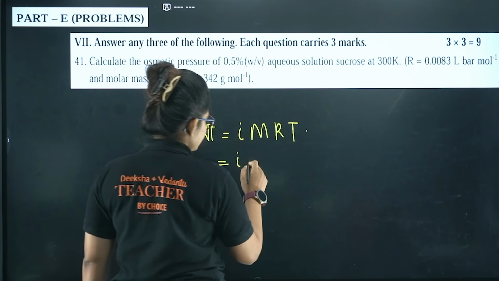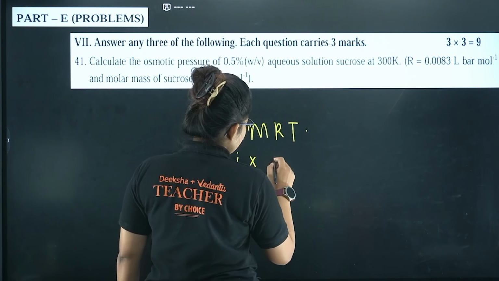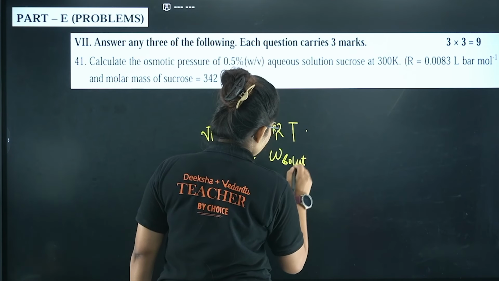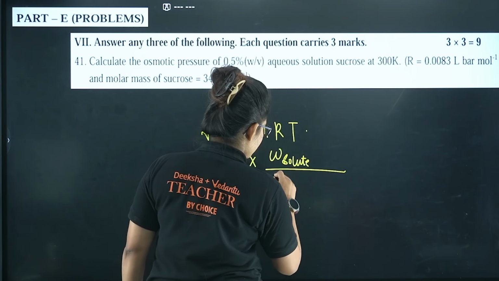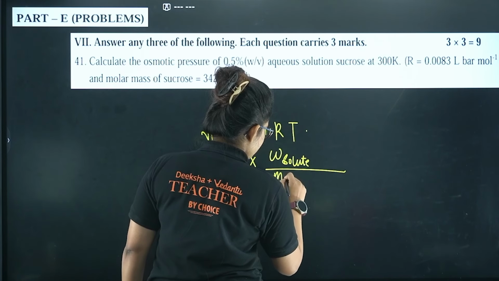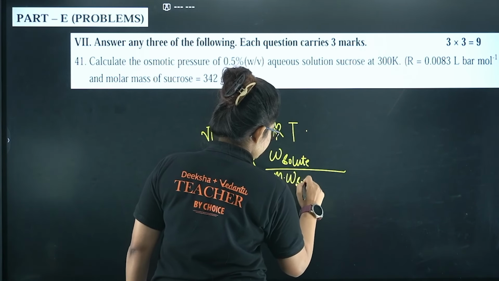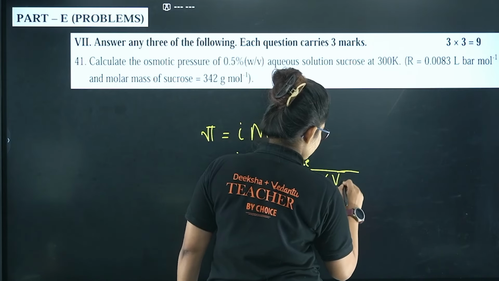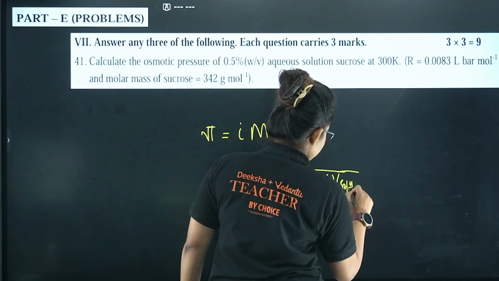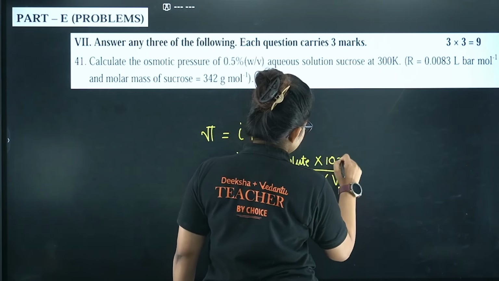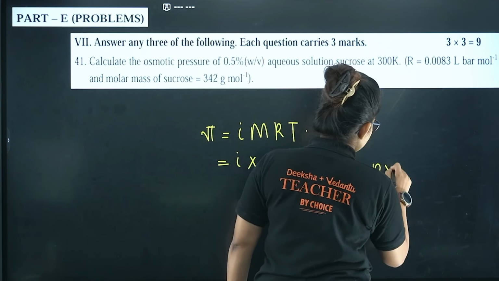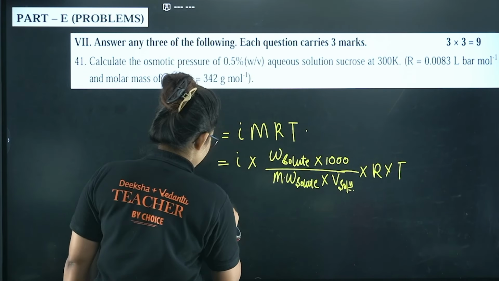That is basically the weight of solute divided by molecular weight of solute, into volume of solution, into 1000. That is the formula of molarity, right? Into R into T.